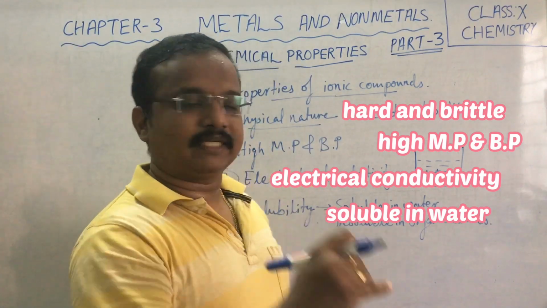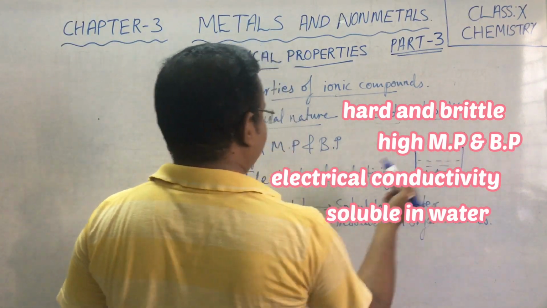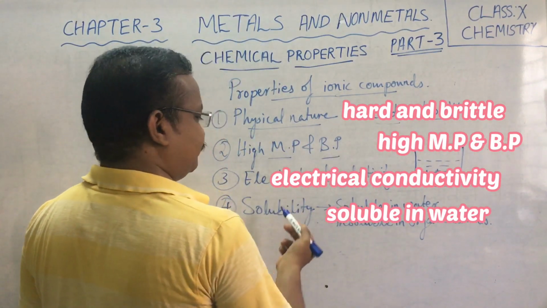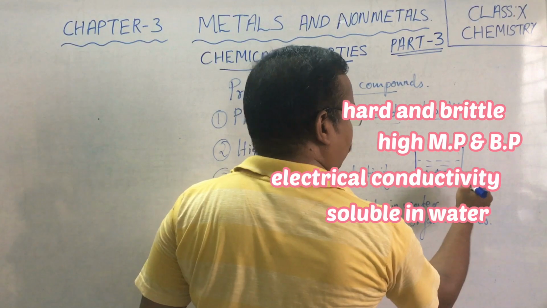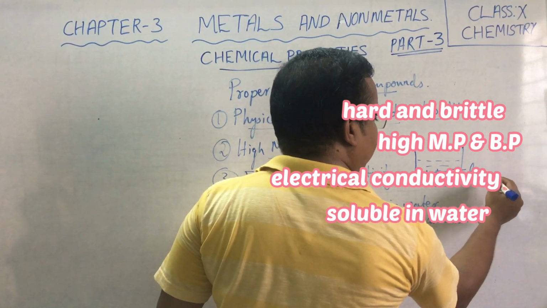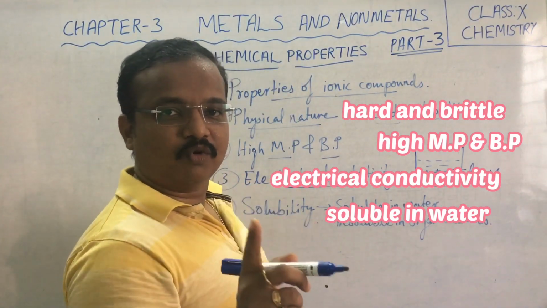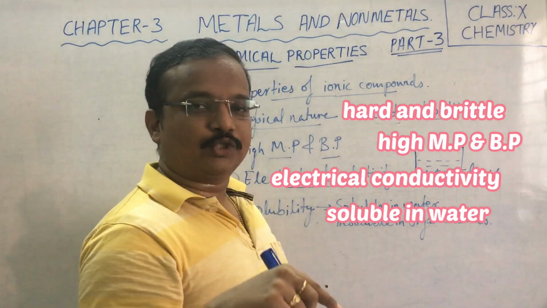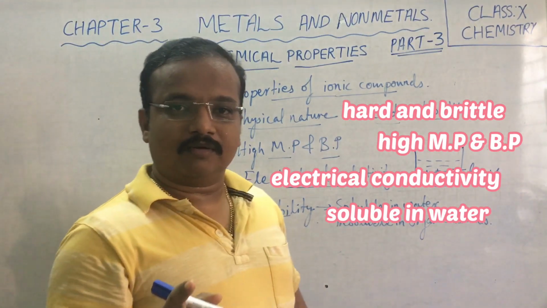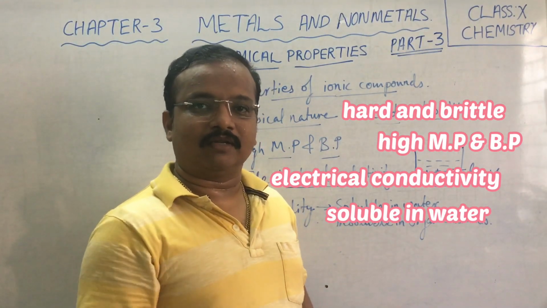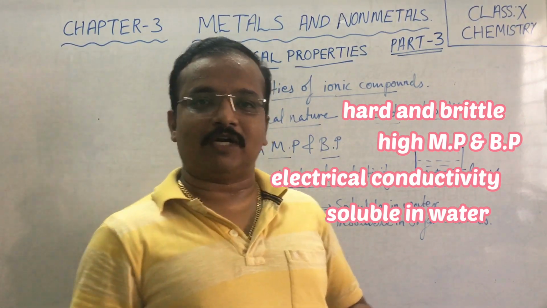Children, let's study once again the properties of ionic compounds. Physical nature: they are hard and brittle. They have high melting and boiling points. For electrical conductivity, in the molten form or in solution, they conduct electricity. Children, you must remember, in the solid state they do not conduct electricity. And for solubility, they are soluble in water but insoluble in kerosene oil or other organic solvents. They do not dissolve.